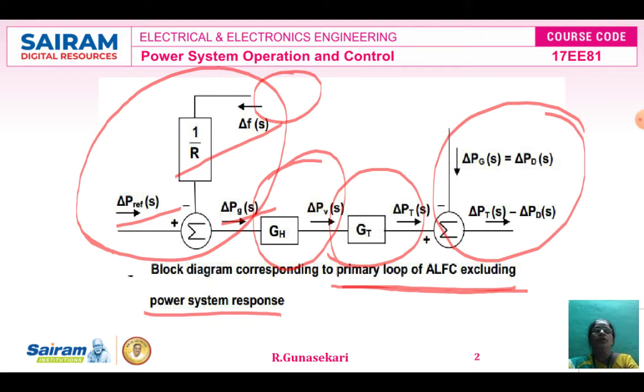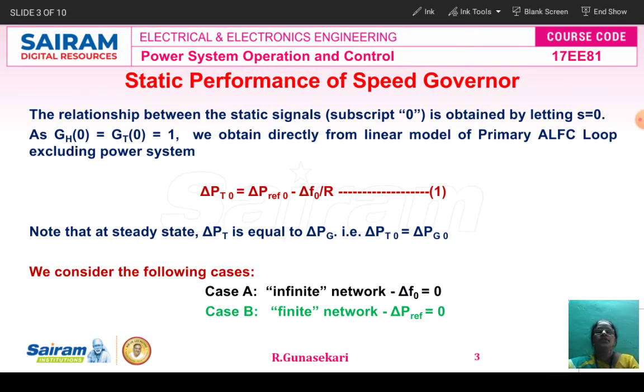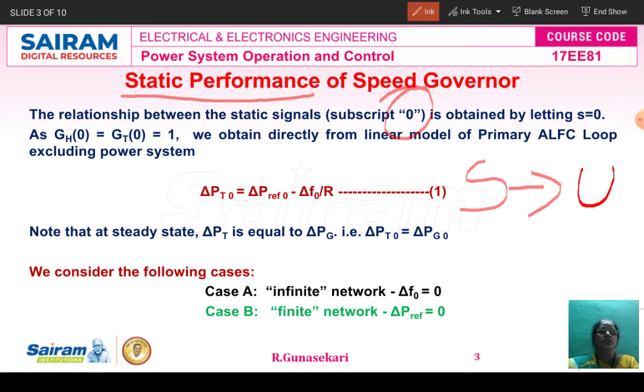Now we study in detail the static performance of the speed governor. Static performance means the subscript 0 represents the static performance. That means instead of the Laplace variable S, we substitute 0.